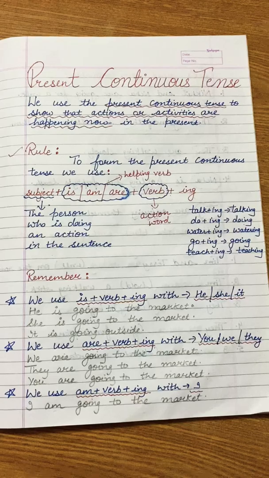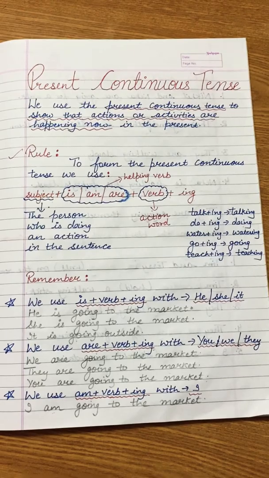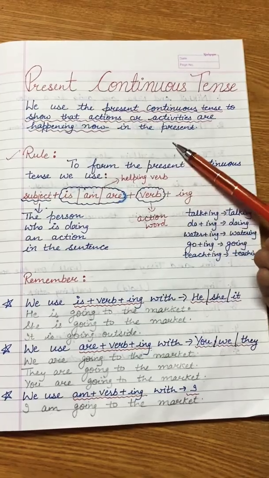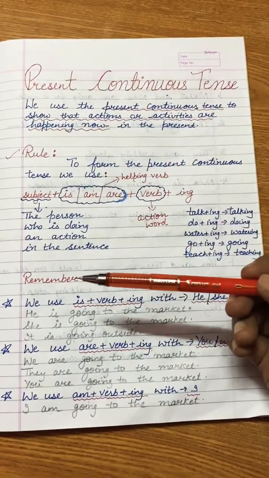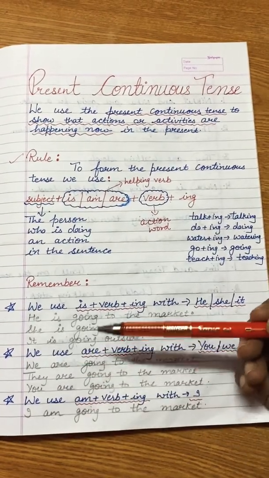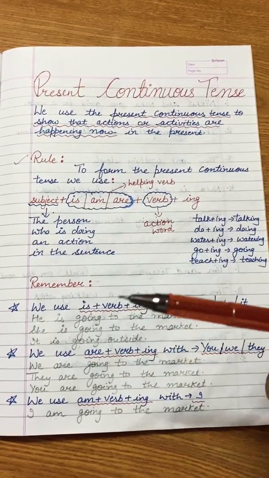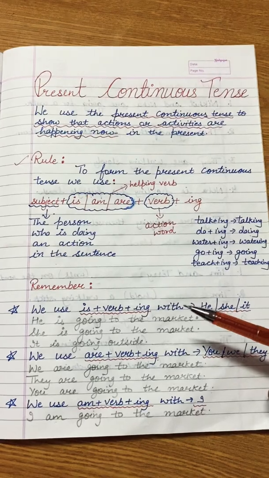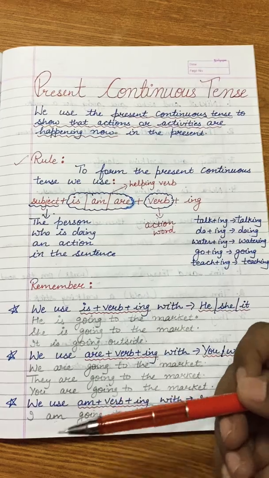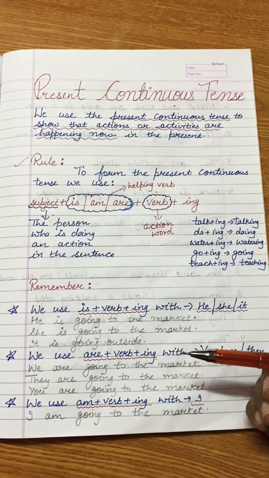First of all, where do we use present continuous tense? We use present continuous tense to show that actions or activities are happening now in the present. The actions that we are doing now at the present moment come under present continuous tense. जो action हम अभी कर रहे हैं, that comes under present continuous tense. Like I am speaking now, you are listening to me. Whatever action you are doing at the present moment comes under present continuous tense.